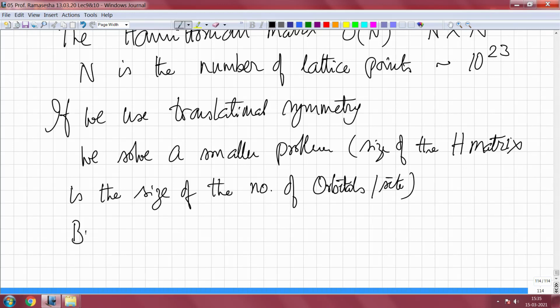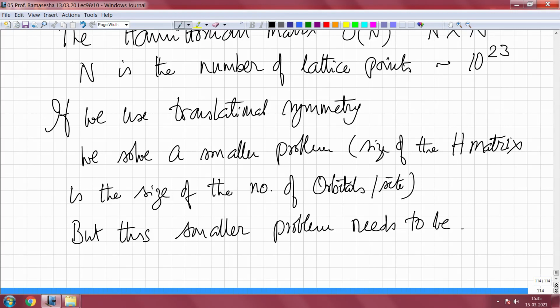But this smaller problem needs to be solved for every value of k in the Brillouin zone.